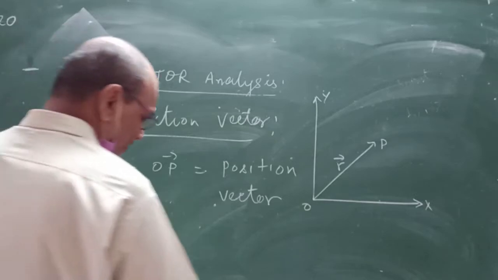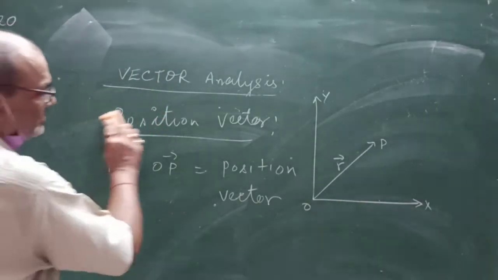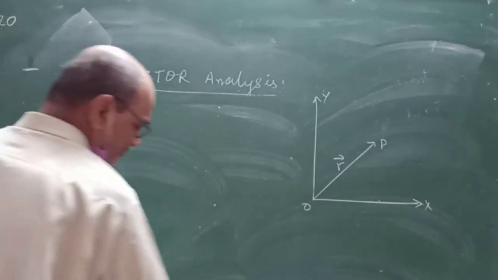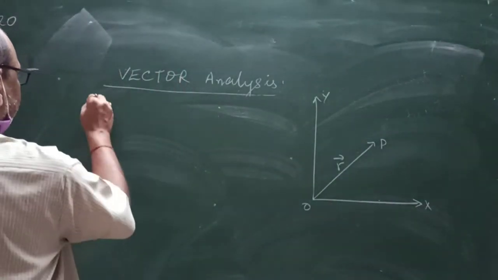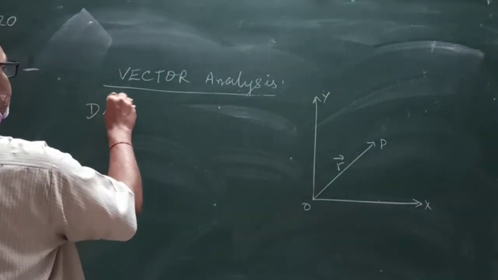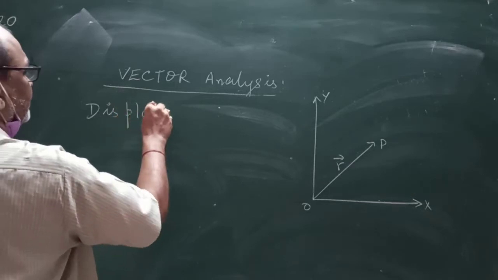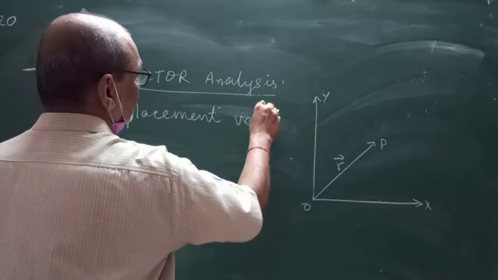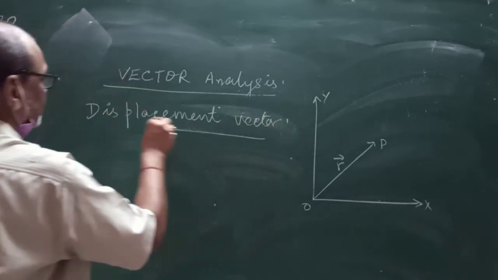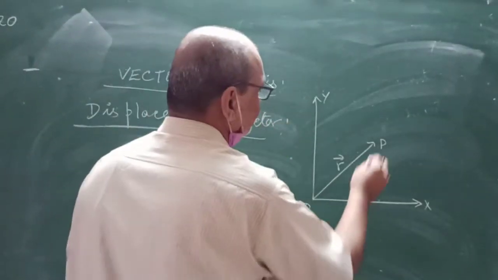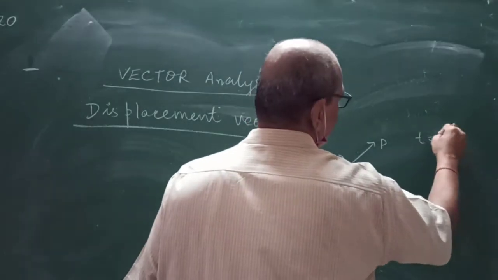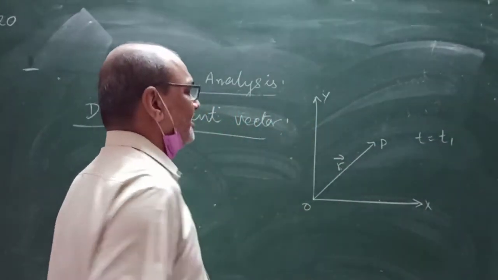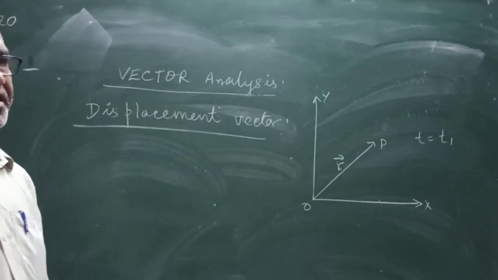Now the second one is the displacement vector in a given interval of time. Is it clear? Position vector, displacement vector. At time t equal to t1, the particle is located at point P, whose position vector is r1.